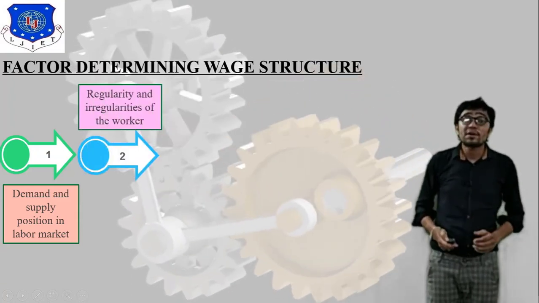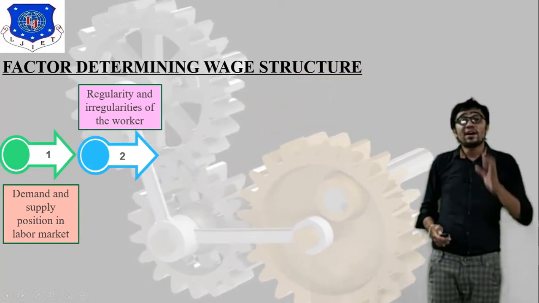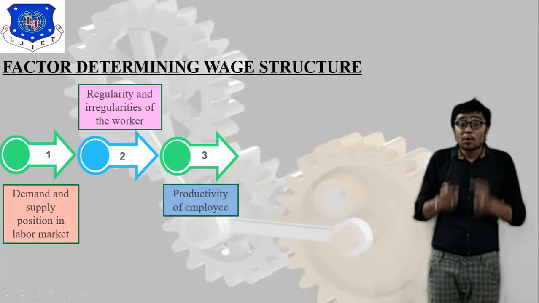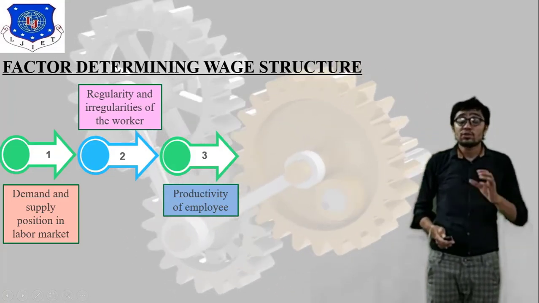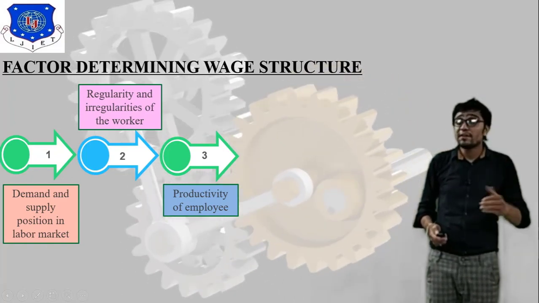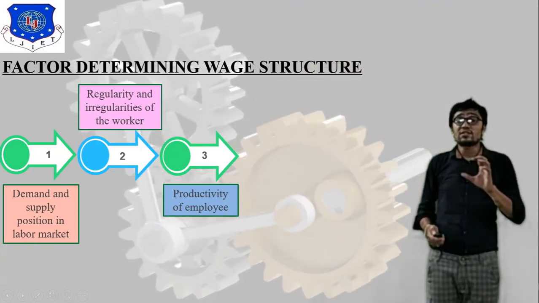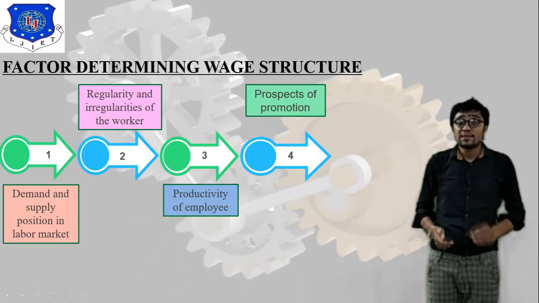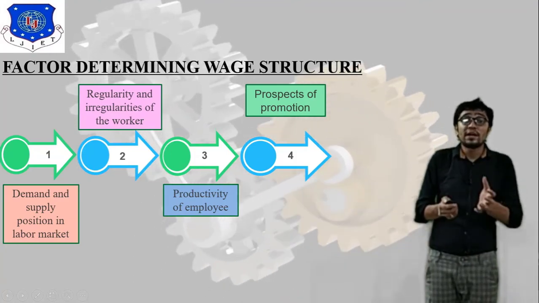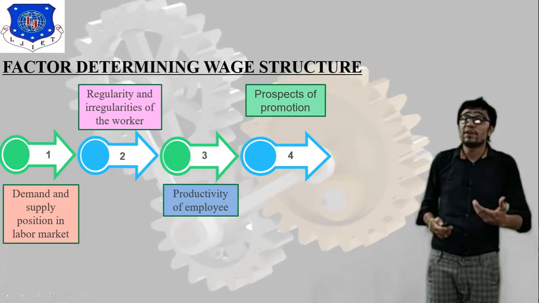Number two is regularity and irregularity of the worker, which ultimately affects your productivity. Third is the productivity of the employee. Productivity is equal to output by input. Fourth is prospect of promotions. So these are the four levels to determine and calculate the wage structure.